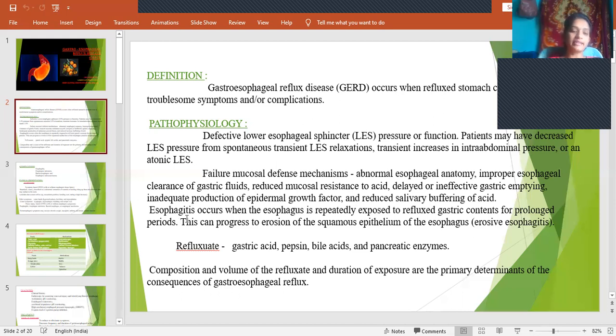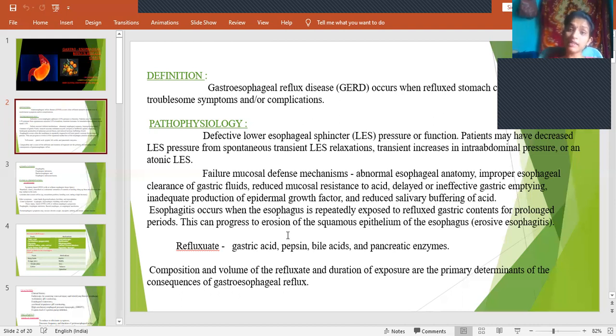Then esophagitis. Itis means inflammation. That means inflammation of the esophagus occurs when the esophagus is repeatedly exposed to refluxed gastric contents. As they are acidic in nature, when it is repeatedly exposed to that, there will be redness, swelling, and edema. That we call esophagitis.